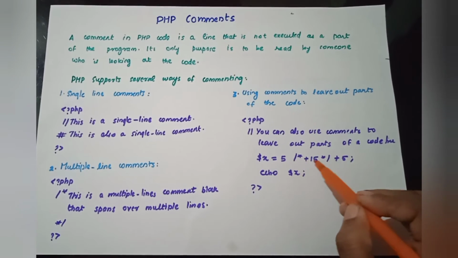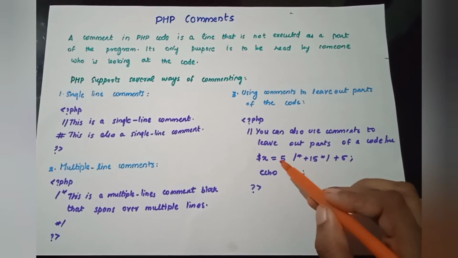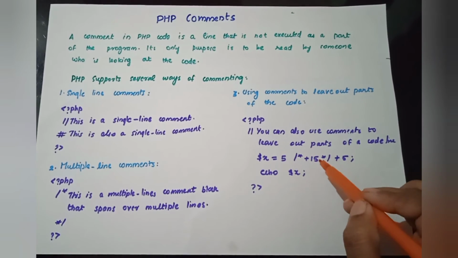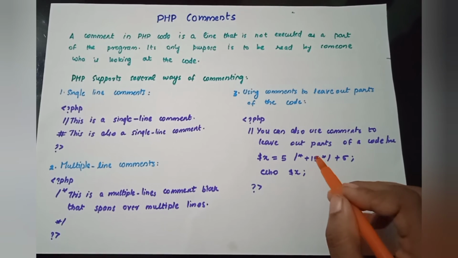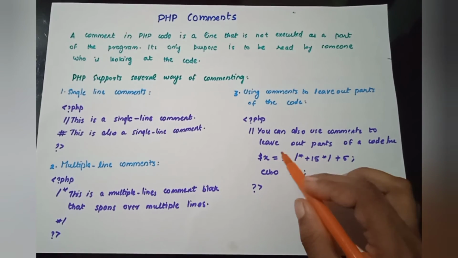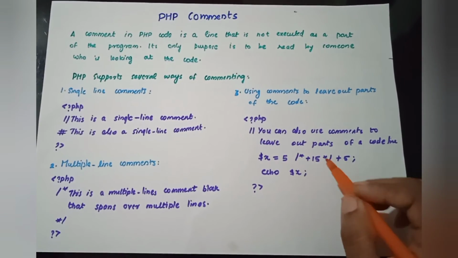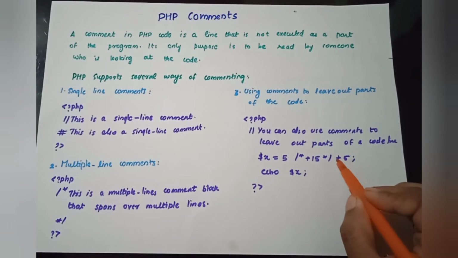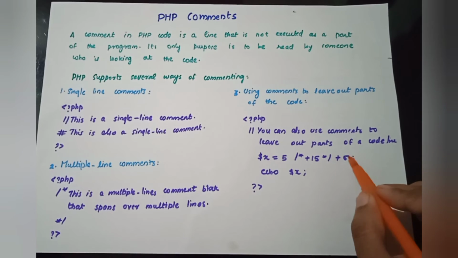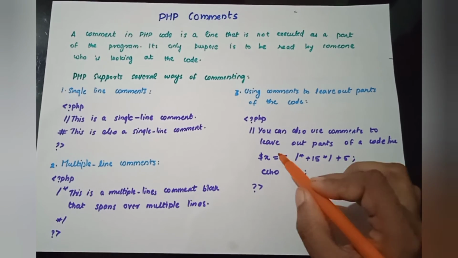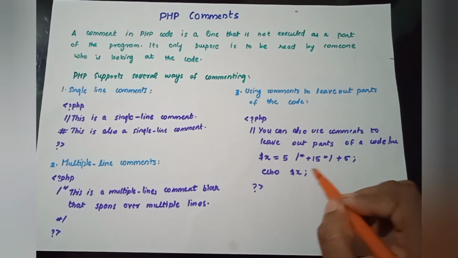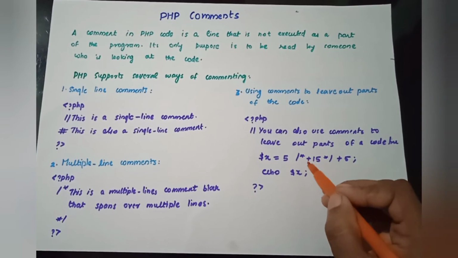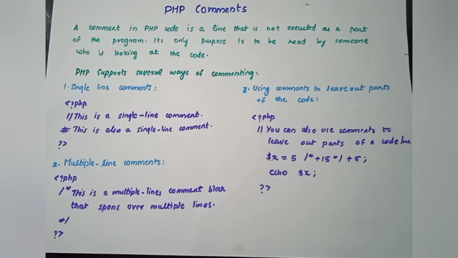That means this will not be added to 5, because it is inside the comment. It will just remain like that. And the next thing here is plus, so it will add the value after this plus to the 5. That means you will get the value 10 here, because the inner value is commented out.